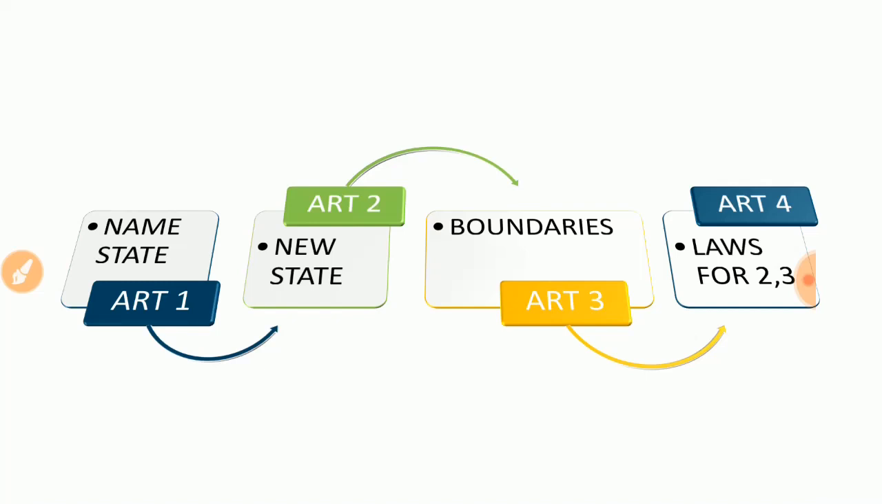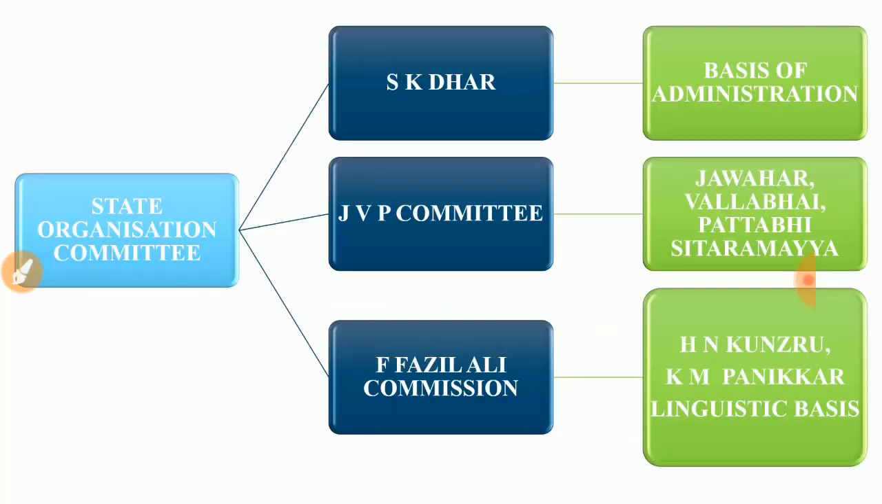And Article 3 talks about the boundaries. Definitely you know that there is a boundary problem between one state and another. So those matters are written in Article 3 of the Indian Constitution in Part 1. Right? And Article 4, laws for 2 and 3. What is that? 2 and 3 mean new states and their boundaries. The rules and regulations are there in Article 4. So Articles 1 to 4 are in Part 1 of the Constitution, which talks about the union and its territory. Right? Okay. So I need to tell you something more about the federation and the union.